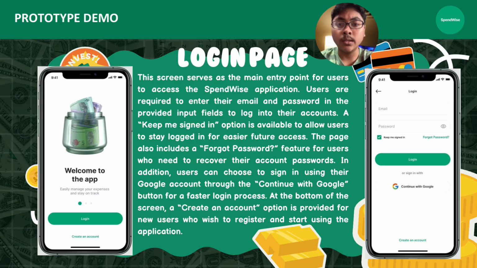In addition, users can choose to sign in using their Google account through the Continue with Google button for a faster login process. At the bottom of the screen, a Create an Account option is provided for new users who wish to register and start using the application.